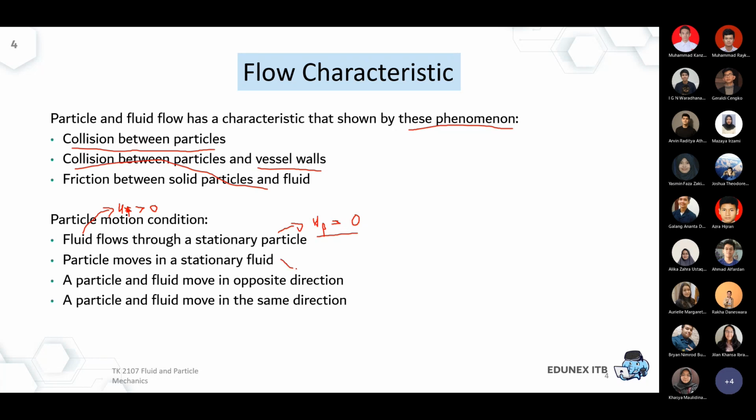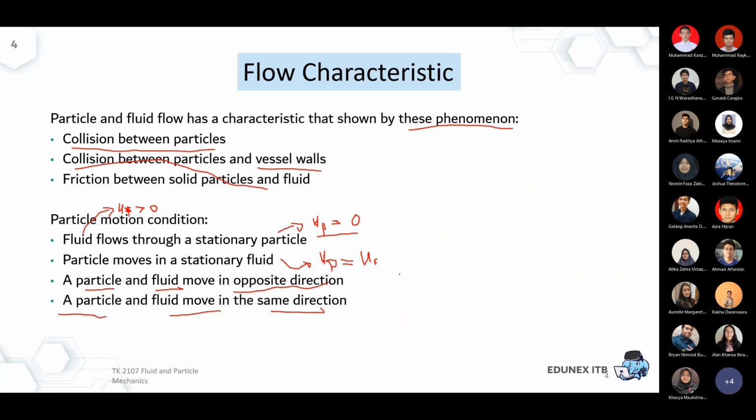But there is also another case, maybe where the particle velocity is equal to the velocity of the fluid. Maybe there is some application where they flow together, and both of them are bigger than 0. And maybe there is a system where the particle and fluid move in opposite directions, and again, some application where they move in the same direction.